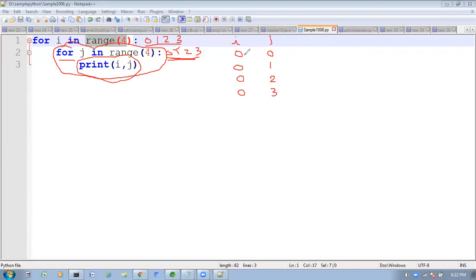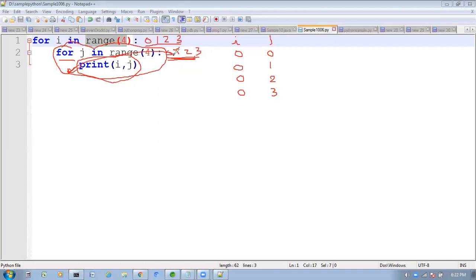What am I doing here? First time the i value is 0. Control comes inside. For the j value, 4 times I want to execute this print statement. For each element present in the given sequence, I want to execute this print statement. So now the j value first time is 0. Go and execute this line. Next the j value is 1. Go and execute this line. Next the j value is 2. Go and execute this line. Next the j value is 3. Go and execute this line.